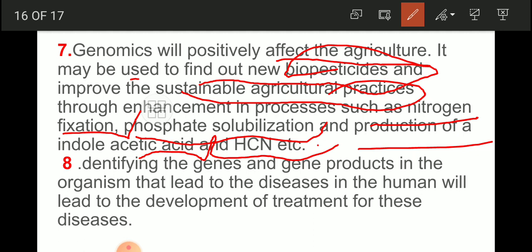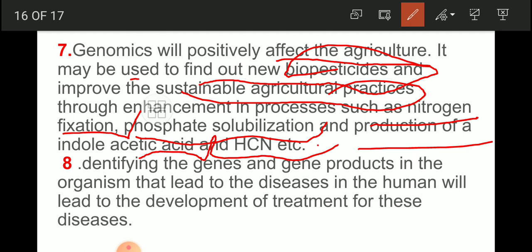In such conditions, we can make plants fix atmospheric nitrogen. We can make a plant absorb or solubilize the phosphate which is available around the root zone of the plant.